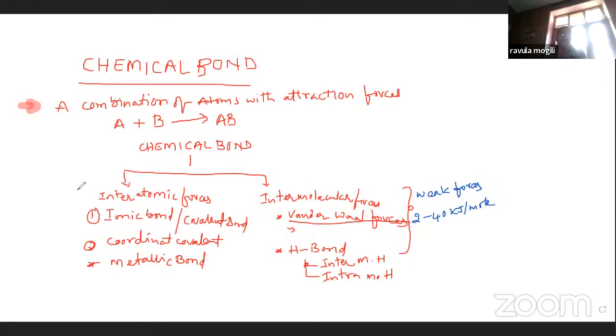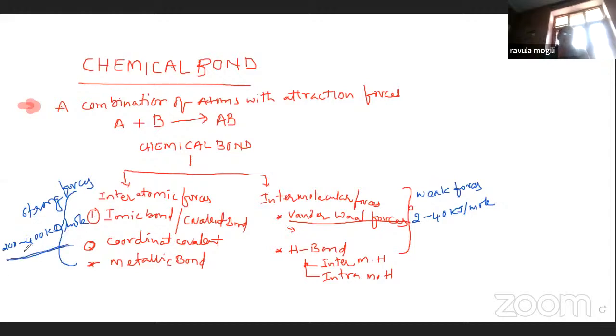But interatomic forces, they are strong forces. Their energy is 200 to 400 kilojoule per mole.